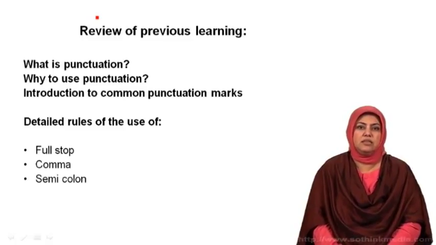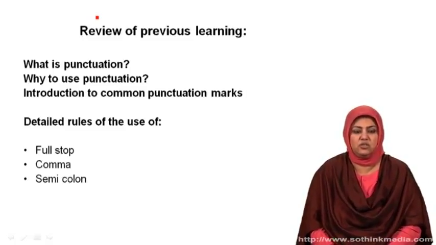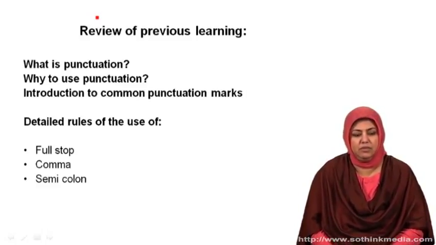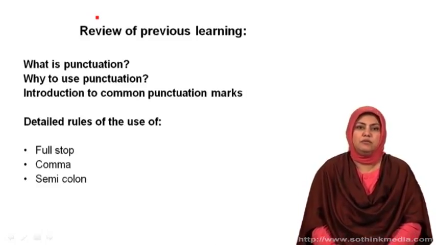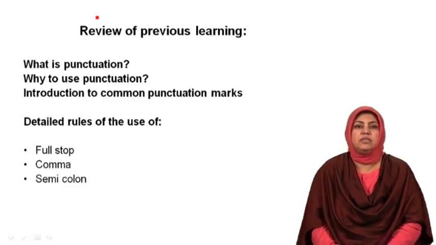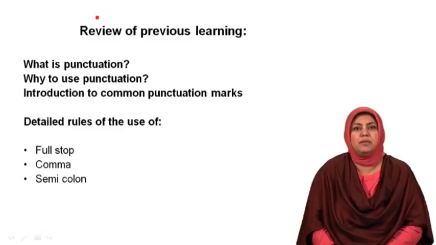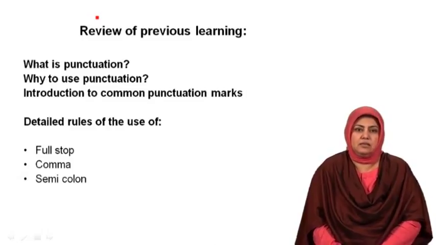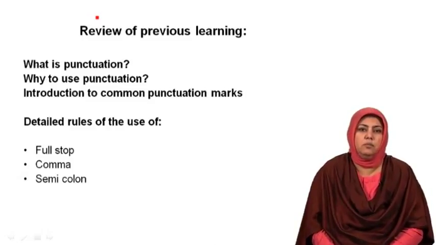The punctuation marks that we covered in the previous lecture were full stop, comma, and semicolon. To refresh your memory about the rules related to those, I would just recapitulate the basic rules of these 3 punctuation marks. The first punctuation mark that we discussed was full stop.